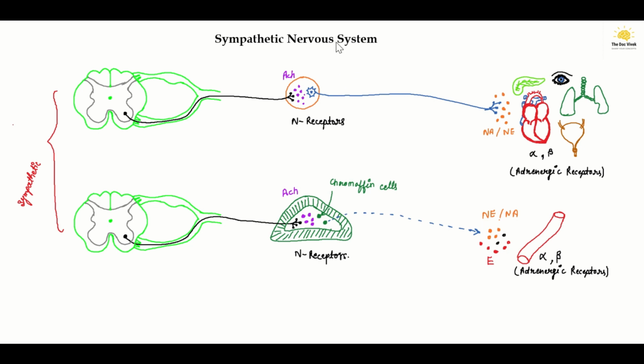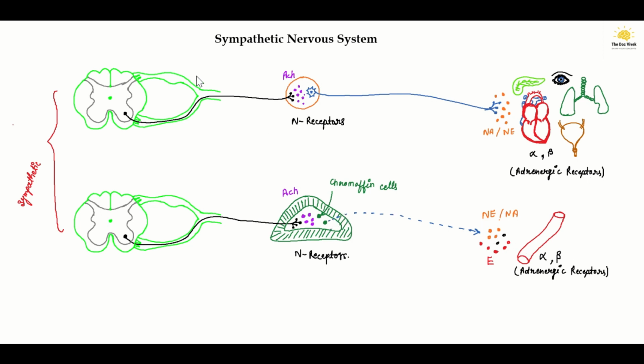And the fourth possibility is that this preganglionic fiber may move towards the adrenal gland and innervate the chromaffin cells. The chromaffin cells will act as the postganglionic neuron, but they will release their neurotransmitter through the blood, which will act on the effector organs.